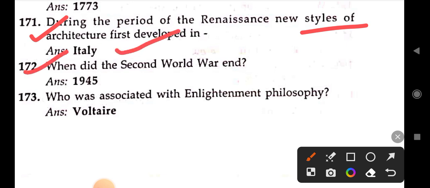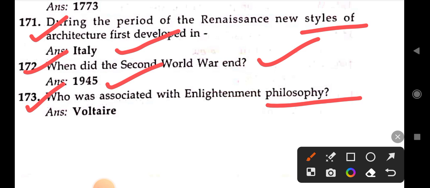When did the Second World War end? 1945. Who was associated with Enlightenment philosophy? Voltaire.